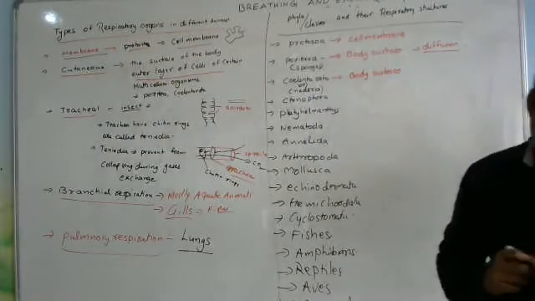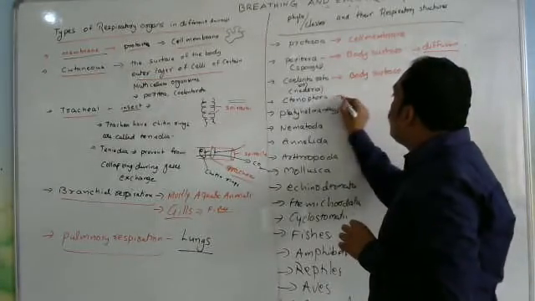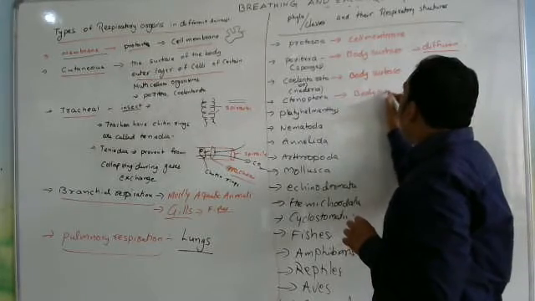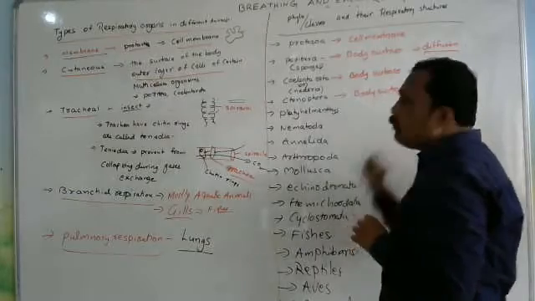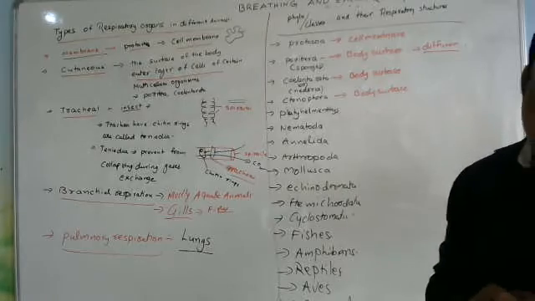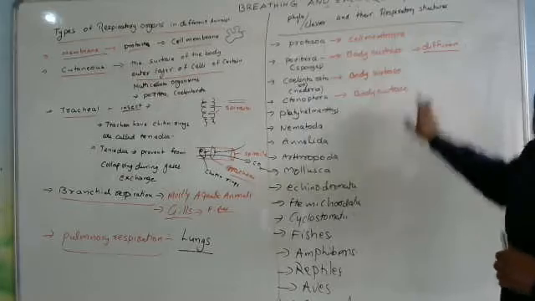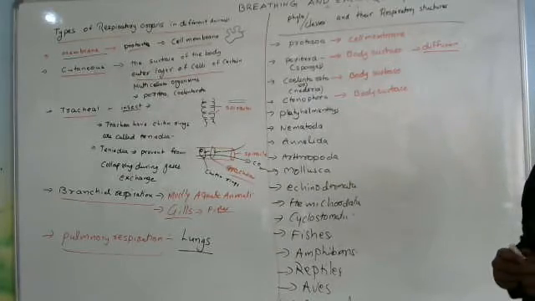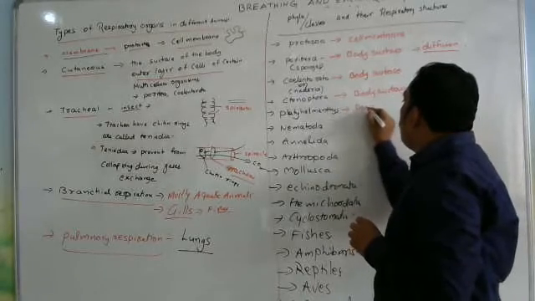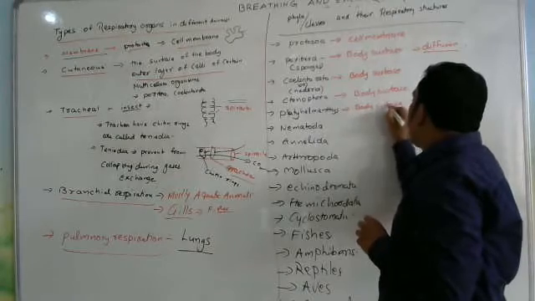Ctenophora is also body surface. Respiratory organs are the body surface only. So try to remember, maybe some choices asking about this may come in the examination. Through the body surface, by the process of diffusion, respiration occurs in Porifera, Coelenterata, Ctenophora, and even in Platyhelminthes. In Platyhelminthes also, respiration occurs through the body surface only.